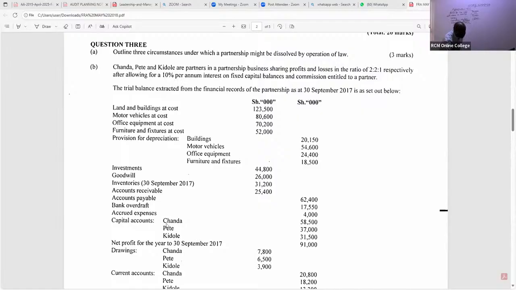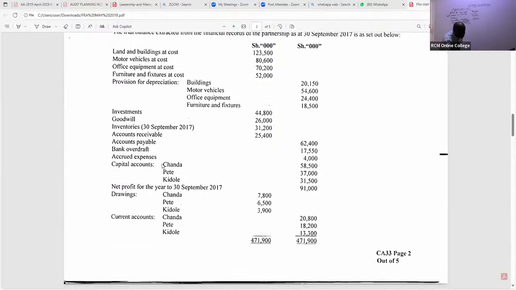When you come to capital accounts, you can see we have Chanda 58,500. You can either aggregate them or do them separately. So Chanda is getting 10% of 58,500. Pete is getting 10% of 37,000. Then we have Kidole. Kidole is getting 10% of 31,500. So what amount do we have here? We have 5,850 brackets. We have 3,700 brackets. We have 3,150 brackets like that.